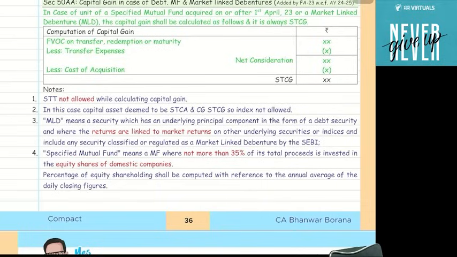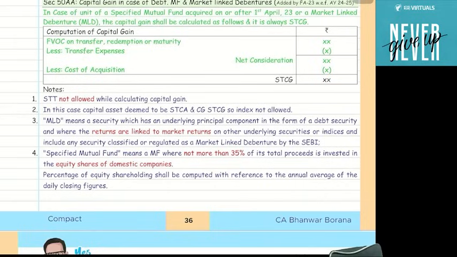Indexation does not apply only in case of two securities. One is bonds and debentures. In bonds and debentures, indexation is not available. But guys, in bonds and debentures also there are two exceptions: one is the capital index bond and one is the sovereign gold bond issued by RBI. But other than bonds and debentures, in case of a mutual fund unit, the indexation benefit is also available.